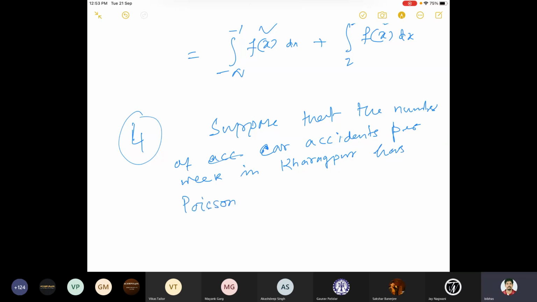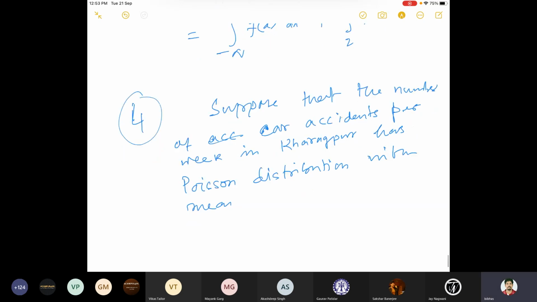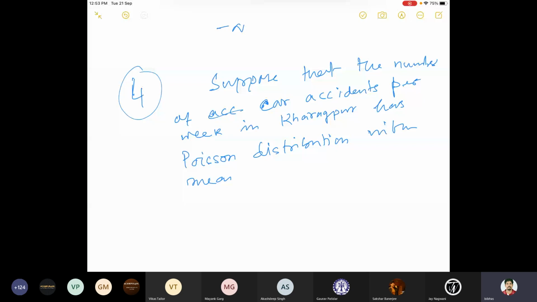What is the parameter here? Parameter here is the mean. Parameter means the lambda, but lambda is equal to the mean also. So if it is written Poisson distribution in the question, most of the times it will say it follows Poisson distribution with some mean. That means you know the parameter. With mean 3, let's say.